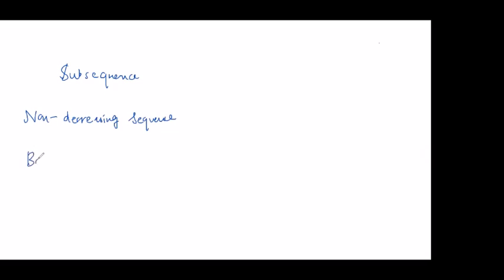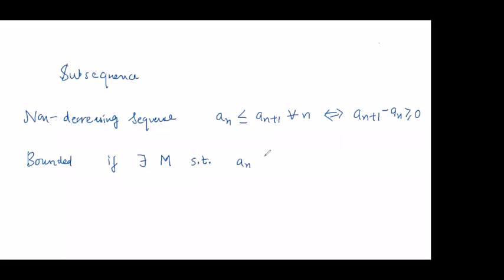and a bounded sequence. The meaning of a non-decreasing sequence is: if an is less than or equal to an plus 1 for all n, then the sequence is said to be non-decreasing, and this is equivalent to checking an plus 1 minus an is greater than or equal to 0. And the meaning of bounded was that there exists a number M, capital M, such that an is less than or equal to M for all n.